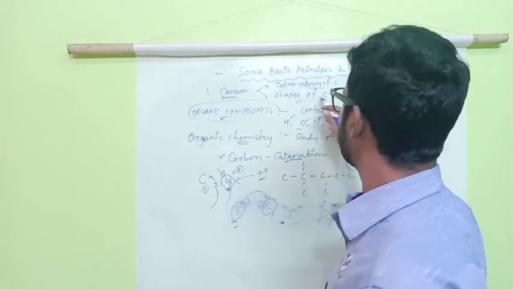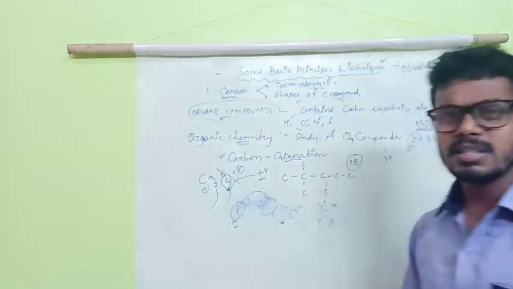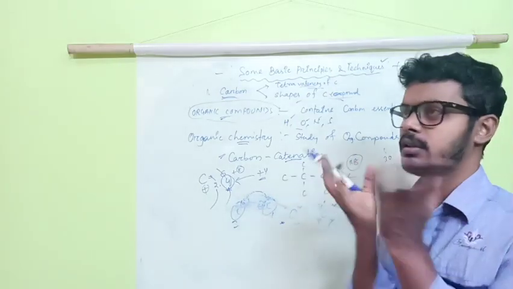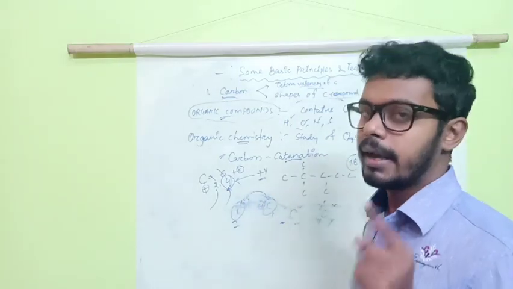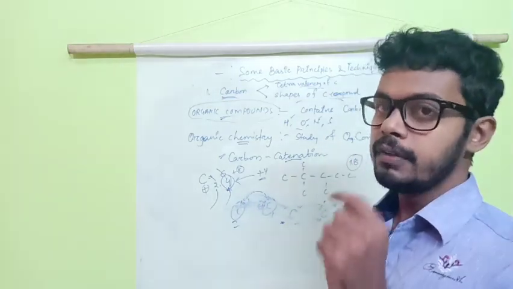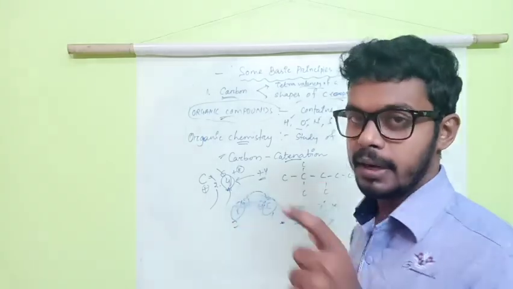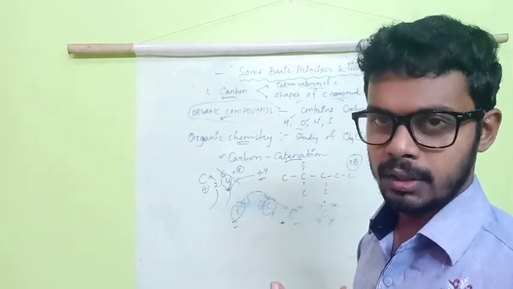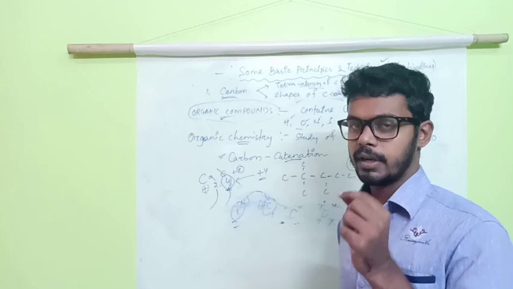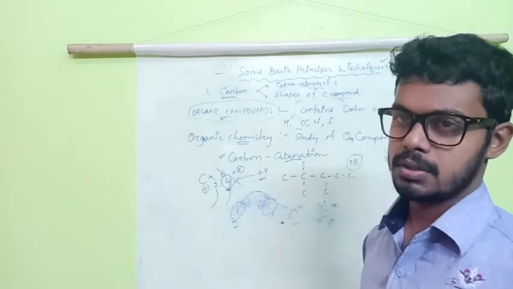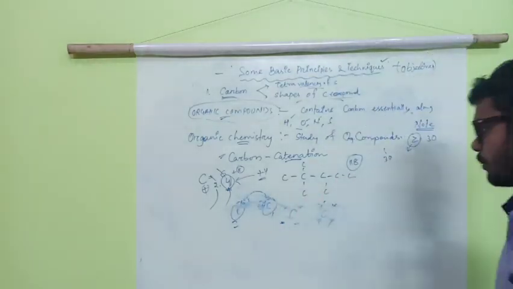Then what is the shape of carbon? कार्बन का शेप क्या होता है? कार्बन तो हम देखते हैं नहीं, it has some shape, and I will explain it in terms of hybridization and geometry. Later on you get to know what is hybridization, what is shape, and what is geometry.